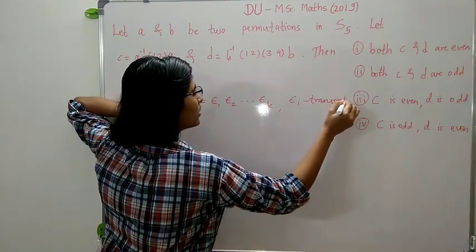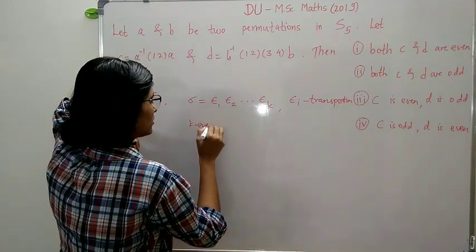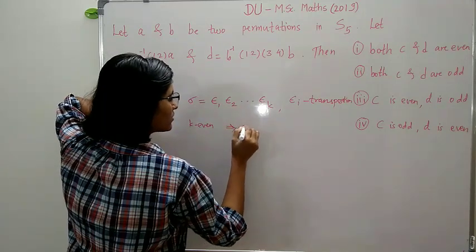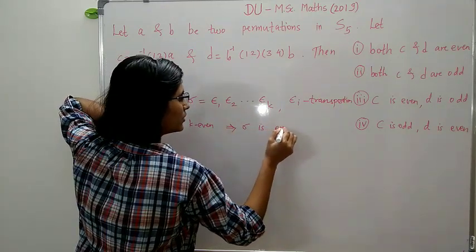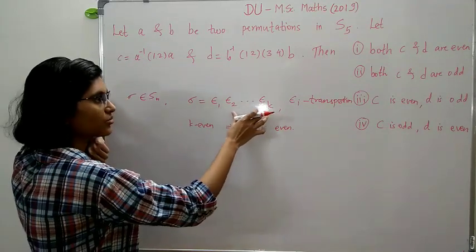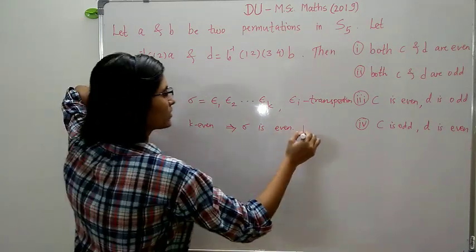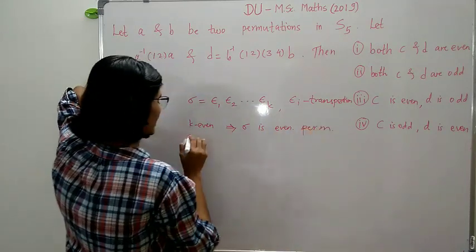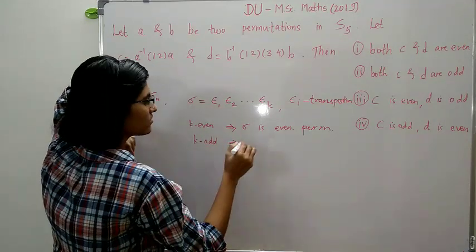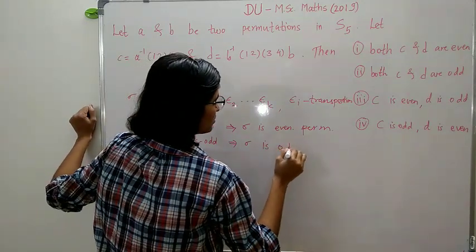Now if this k is even, then sigma is even, right? If the number of transpositions is even, then sigma is an even permutation. And if this k is odd, then we call this sigma an odd permutation.